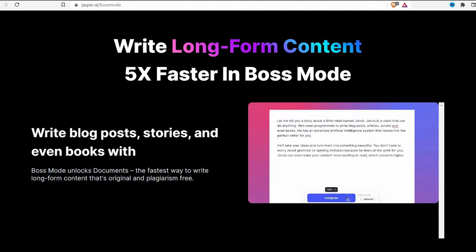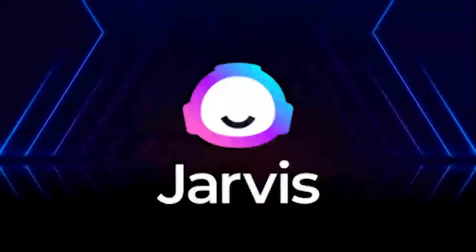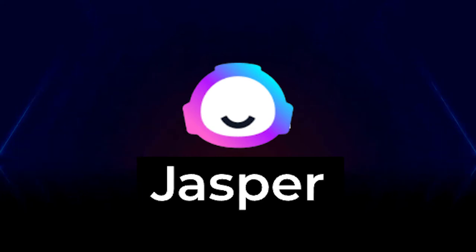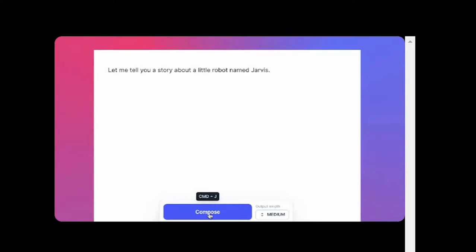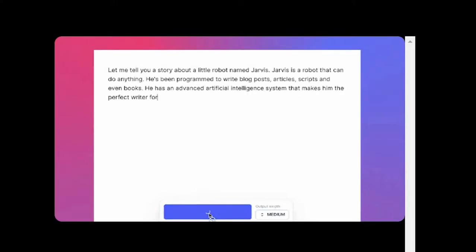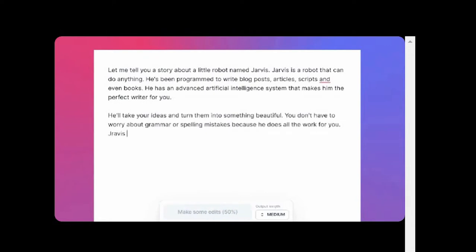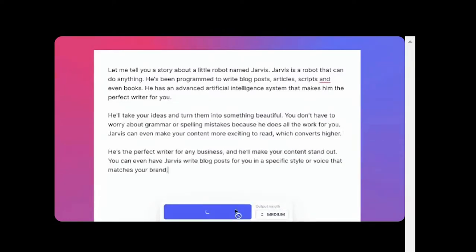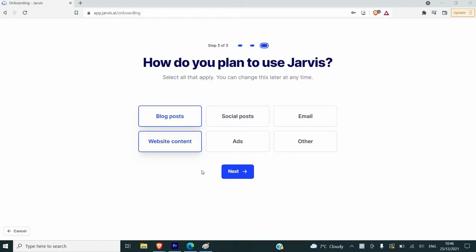Hi there, my name is Lila, and today I'm going to show you how to use Jarvis, which has been rebranded to Jasper and was Conversion AI before, which is an awesome AI-powered assistant. Basically, it's a writing assistant tool that can help make your life easier by writing articles for you in seconds, with a few clicks or with just your voice. It's really easy once you get used to it, and it makes blogging so much more efficient. So let me show you how it works.